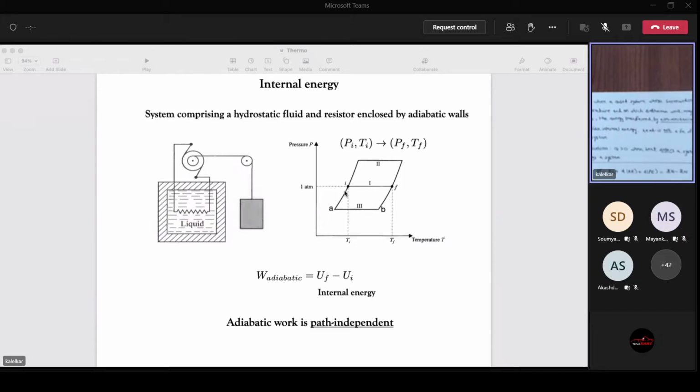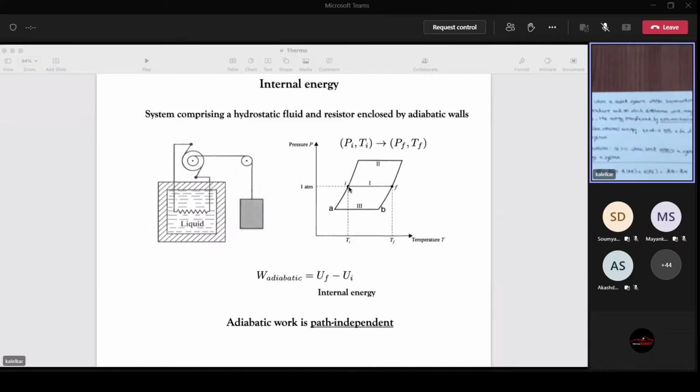You could go along another path. You could go along some path so that temperature is reduced. So the pressure will go down. Then you'll go along this path, that means again some other constant value of pressure, and then you increase the pressure further, increase the temperature further. So you can in principle go from state I to state F along infinite paths, right? Infinite number of paths.